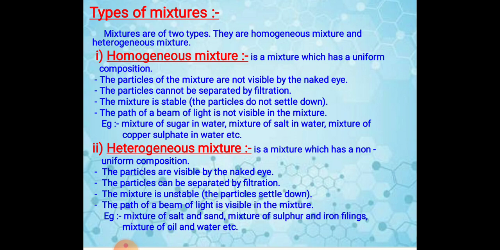And lastly, the path of a beam of light is visible in the mixture. That means if we pass a beam of light through a heterogeneous mixture, we can easily see the path of the light in the mixture. This is an important quality of heterogeneous mixtures. Now we will move on to the homogeneous and heterogeneous mixtures in detail.